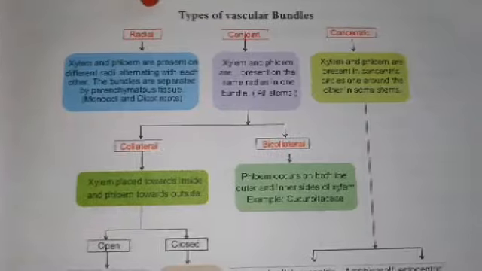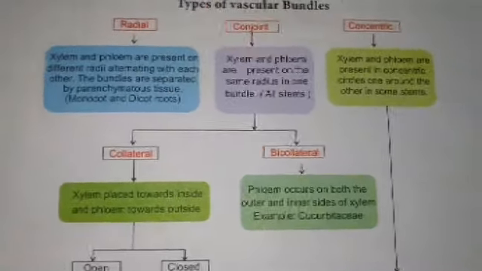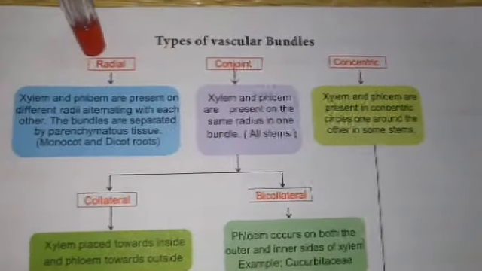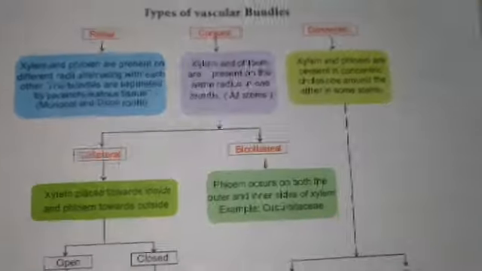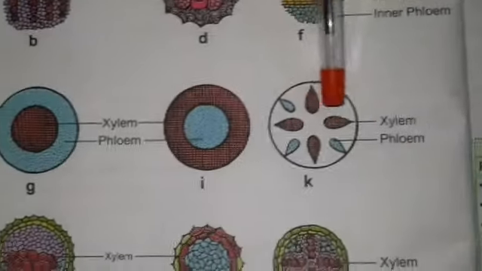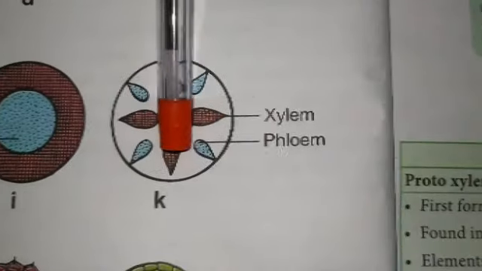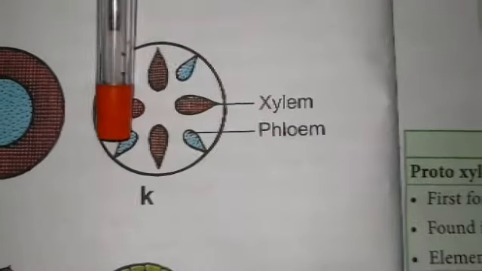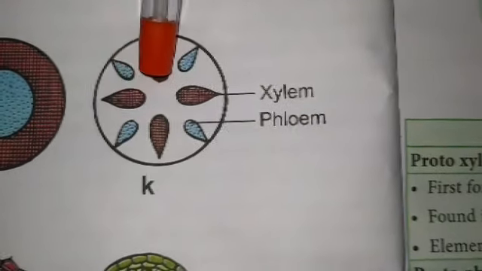Types of vascular bundle. The vascular bundles are classified into radial, conjoint and concentric. Radial arrangement of vascular bundle. If the xylem and phloem are arranged on different radii in an alternate manner, it is called a radial arrangement.